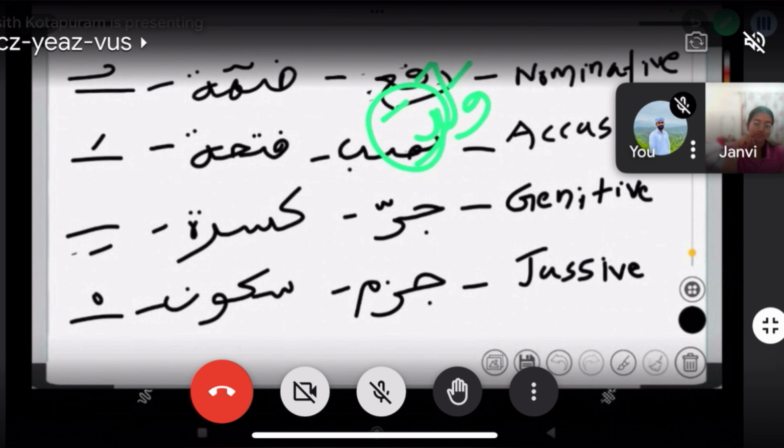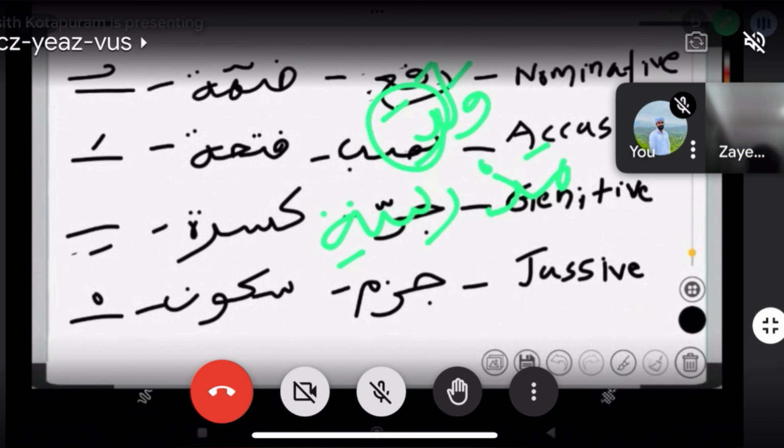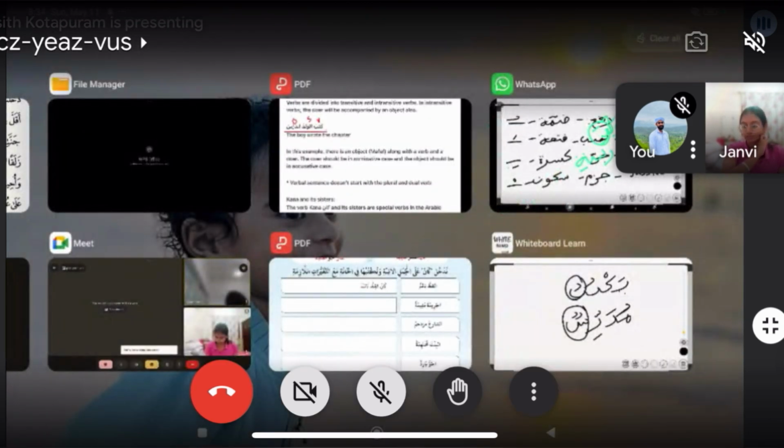Then genitive case. That means jarr. Jarr ends with the kasra. Ra'aytul walada fil madrasati. Madrasati is genitive case. Why? Because it ends with kasra. Okay. And like lam yadrib, it's jussive case because it ends with the sukun. Okay, we will study it in detail. I just gave you an idea about it.